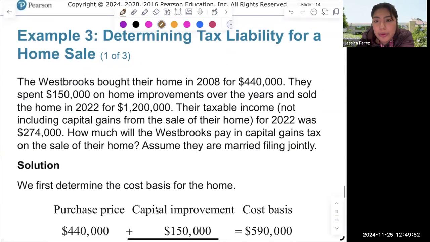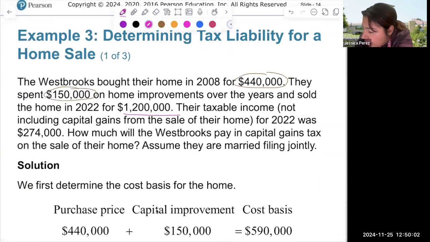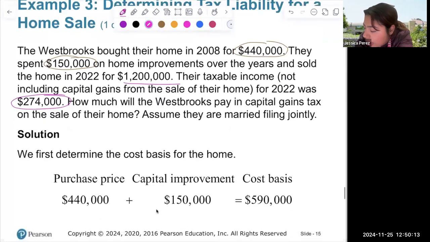The Westbrooks bought their home in 2008. This is how much it cost, $440,000. They spent $150,000 on home improvements, and they sold their house for $1,200,000. Their taxable income, including capital gains from the sale for 2022, was $274,000. How much did the Westbrooks pay in capital gains tax on their home?